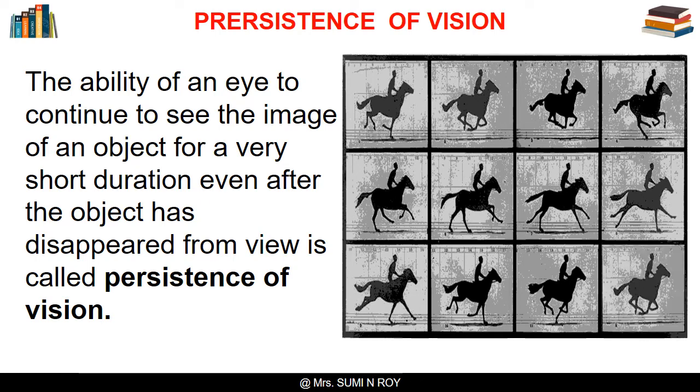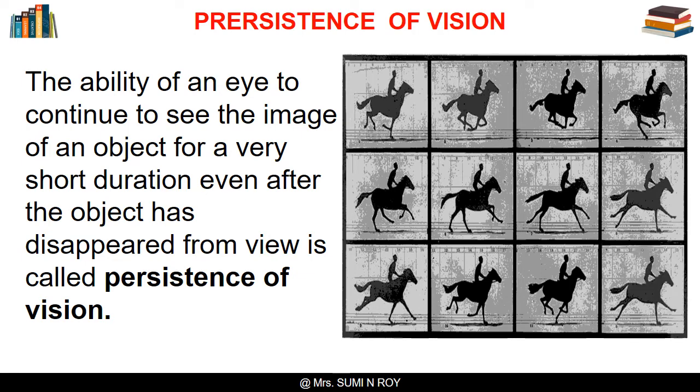Due to persistence of vision, if we look at a bright object and then close our eyes, the image of the object remains in our eye for a very short duration. And it is due to the phenomenon of persistence of vision that we are able to see movie pictures in a cinema hall. This is because if the still pictures of a movie object are flashed on our eyes at a rate faster than 16 pictures per second, then due to persistence of vision, the eyes perceive this object as moving.